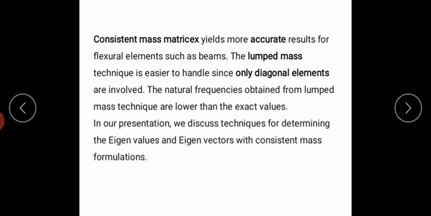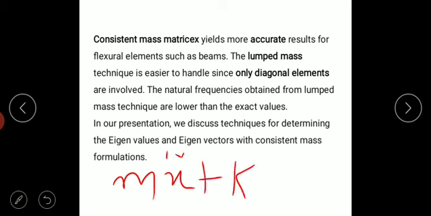In the eigenvalue problem we are going to use the angular velocity omega, where omega is equal to 2 pi f, from which we get the frequency. For vibration we know that m x double dot plus k x is equal to 0.